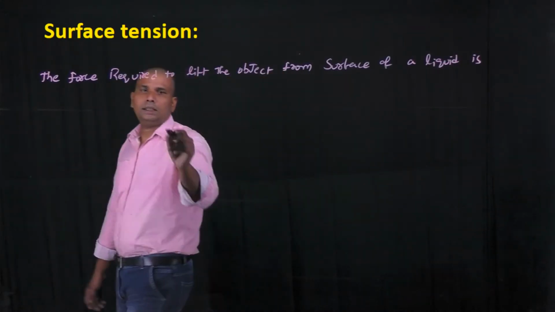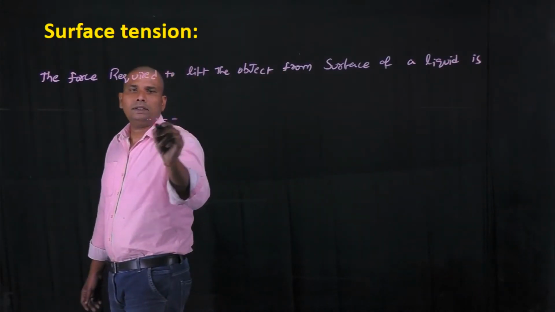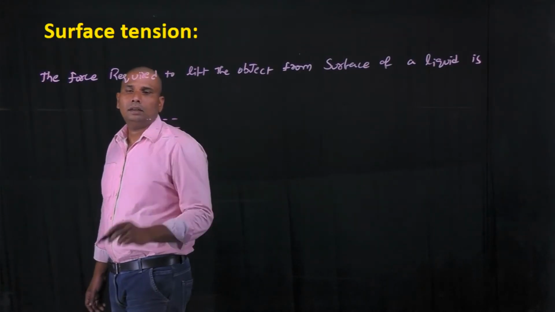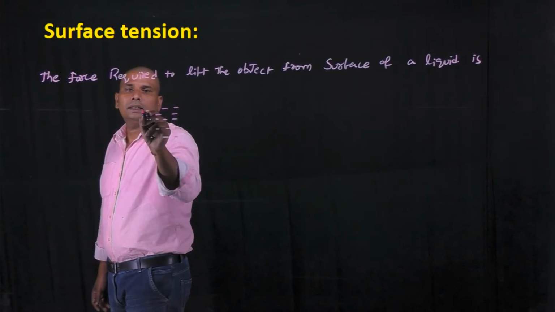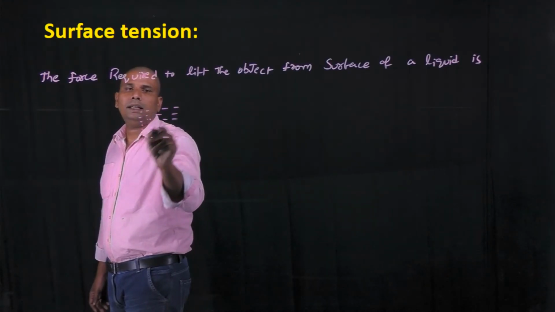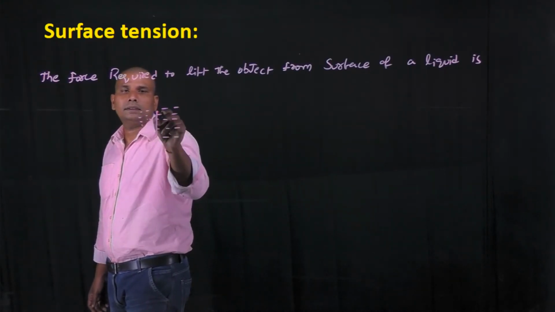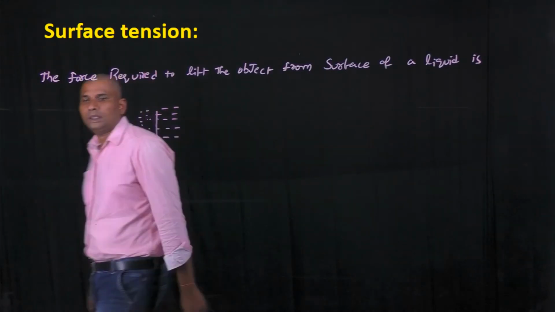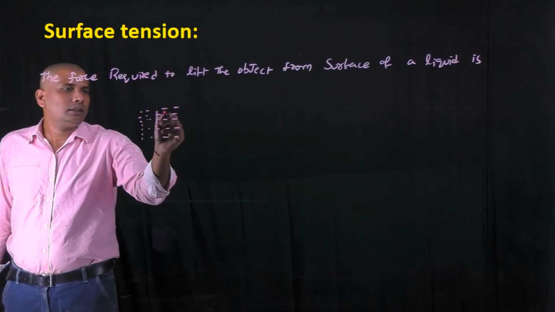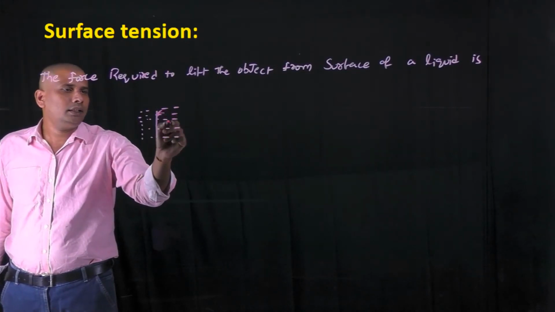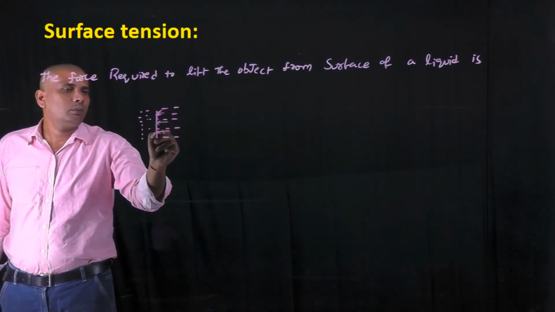Let us consider this is the surface of a liquid. On this liquid, if there is a needle like this, here the water touches the needle at both its sides.